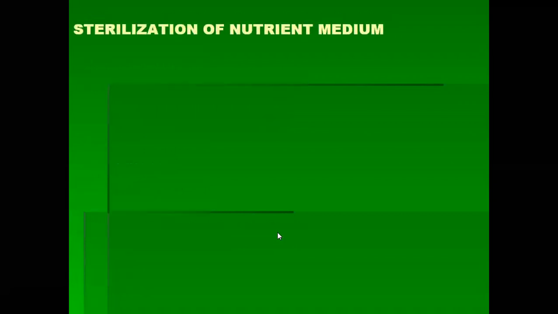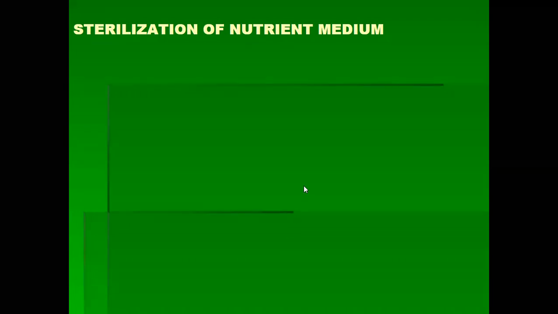Now, sterilization of nutrient medium. Why do we do sterilization of nutrient medium? All nutrients are present in this medium, so microorganisms easily contaminate it. If any microorganisms are present, the nutrient medium is easily contaminated. If the contaminated nutrient medium is used in tissue culture techniques, there is no proper result, no good result in the last stage. So we compulsorily do sterilization of nutrient medium.